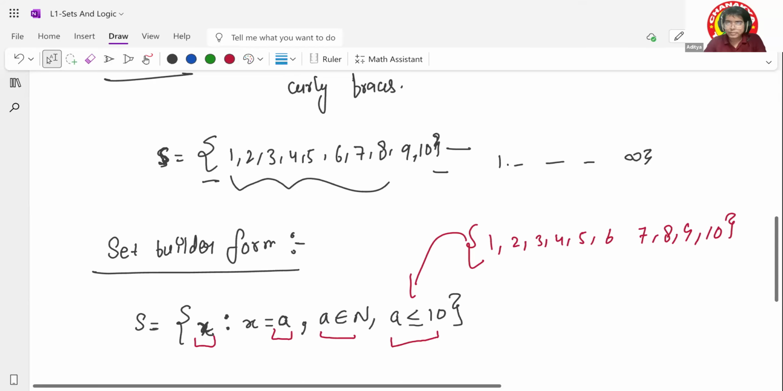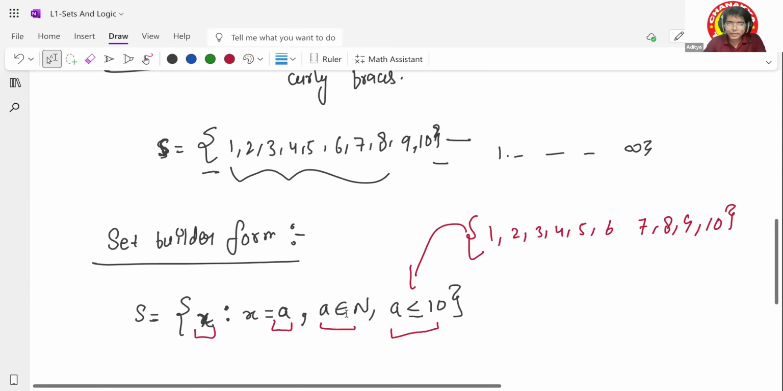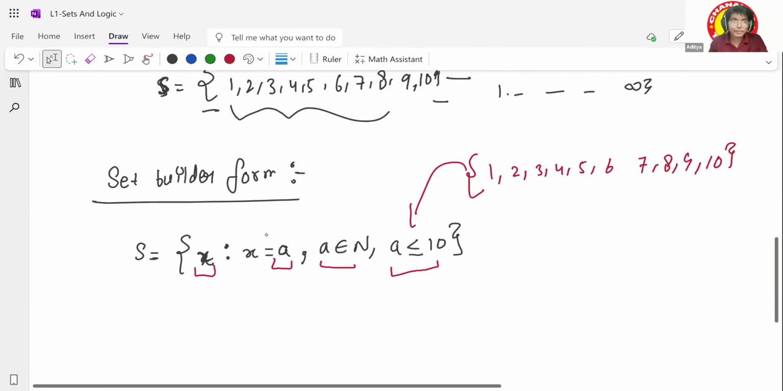In this set builder form, instead of writing x is equal to a and then a belongs to natural numbers, can we replace the a directly by x? Like, after the colon, can we just keep x belongs to natural numbers and x is less than or equal to 10? That can also be done. You can also say x belongs to natural numbers and x is less than or equal to 10.